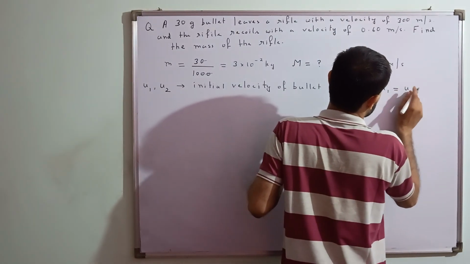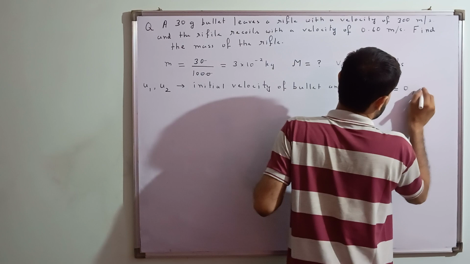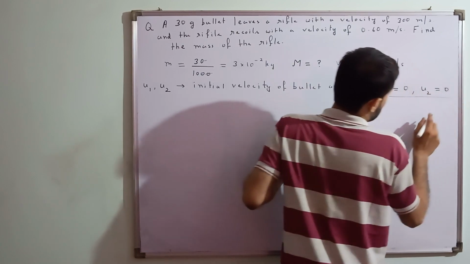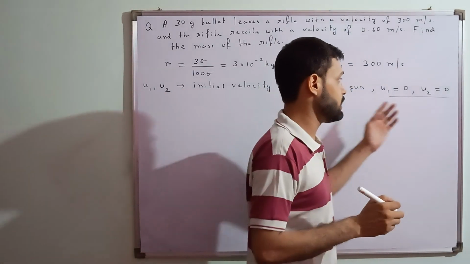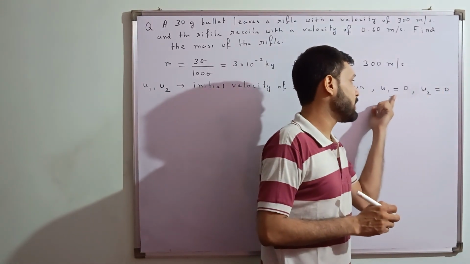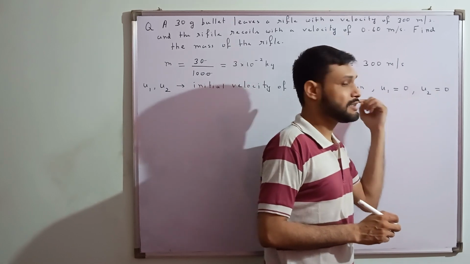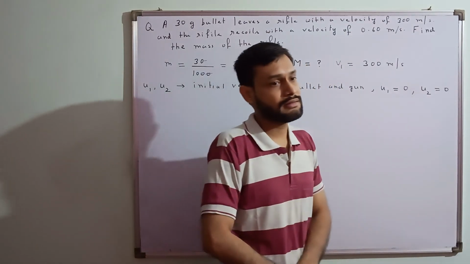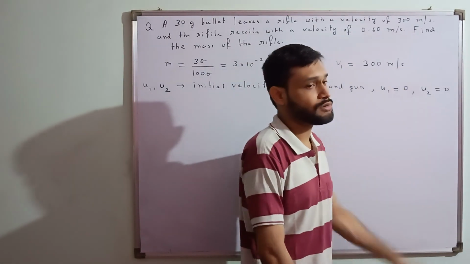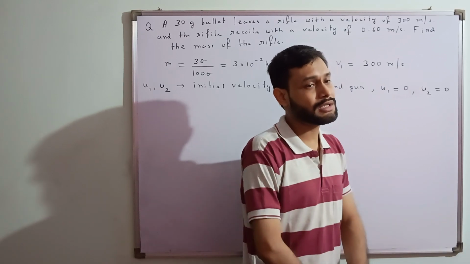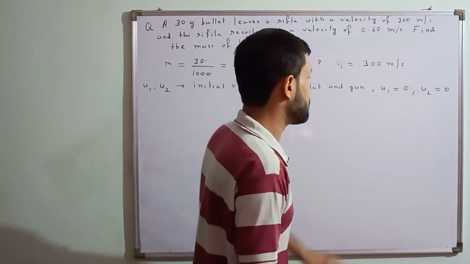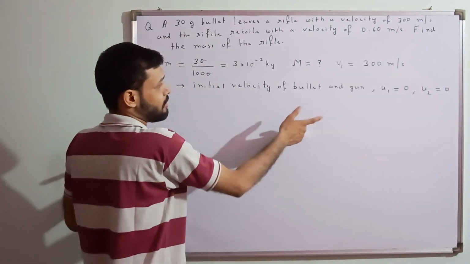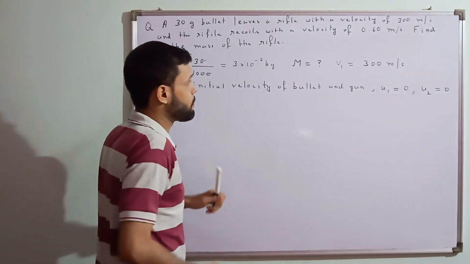U1 is equal to U2 is equal to 0, because for all the gun related type questions, the initial velocity is 0. The situation may vary, but if the gun is not fired yet, then it is 0. There may be some special case, or they may give some other situation, then it may vary. Otherwise, in general, it is 0 only. So the initial velocity of the bullet and the gun is 0.